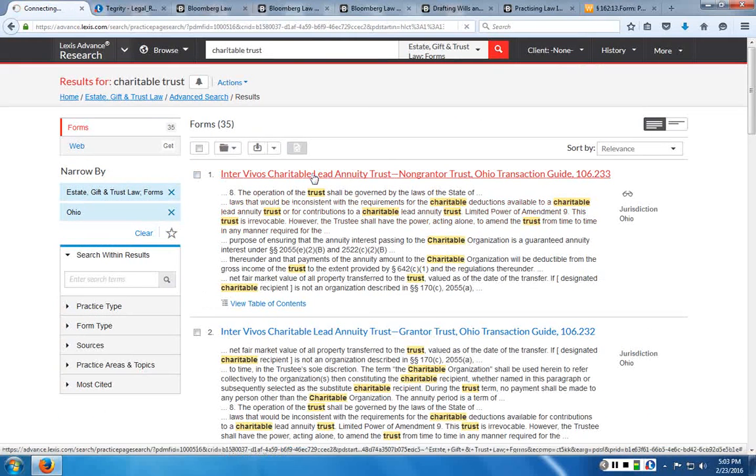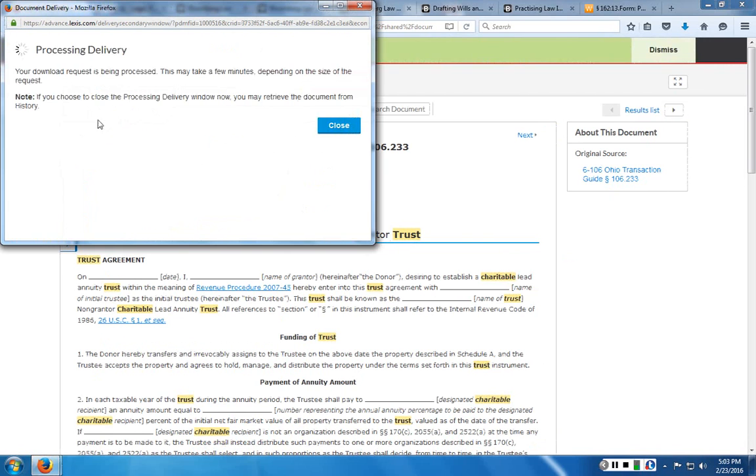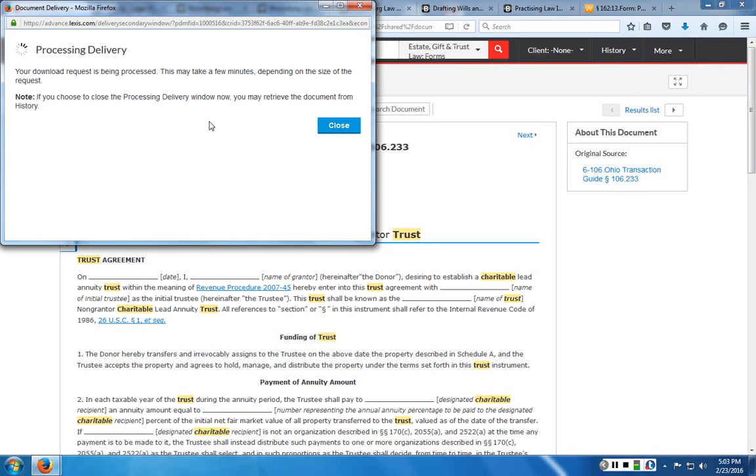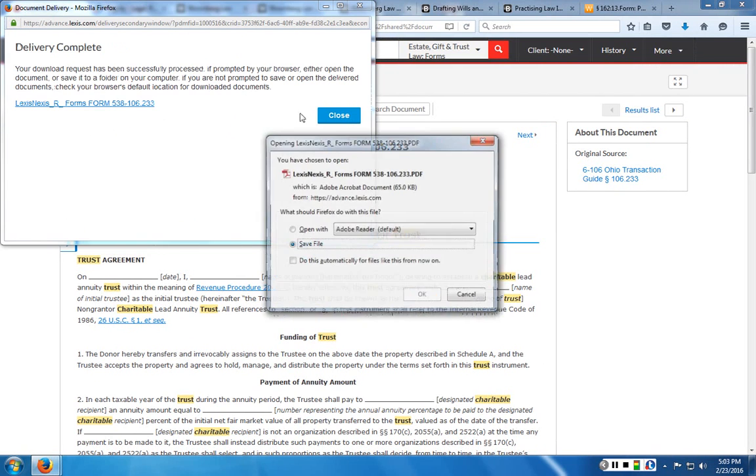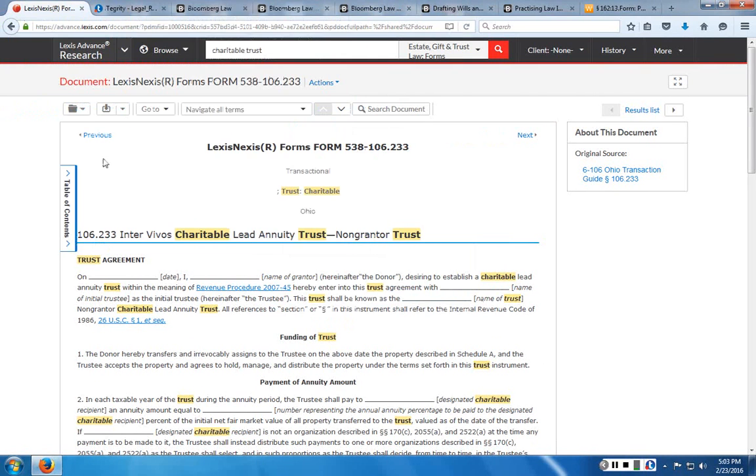If you wanted to open up one of these forms and then download it, you can download it depending on your settings. You can download it as a PDF document or as a Word document that you can edit. So this is also a great resource for finding forms for a specific state. And that is an overview of what is available for trusts and estates drafting online.